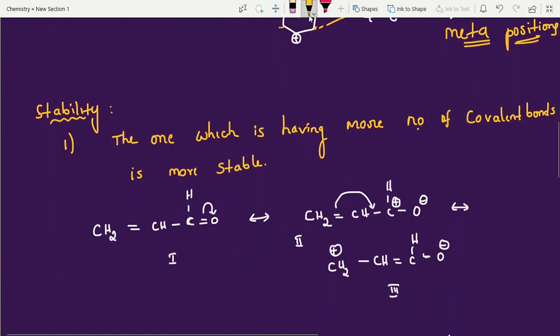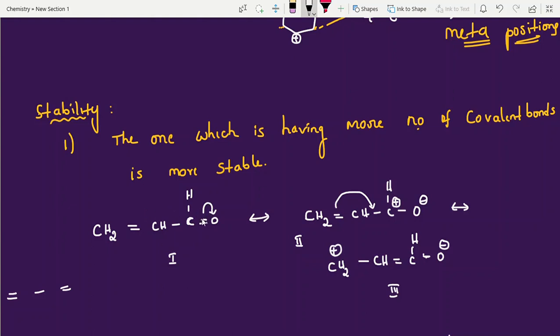Hyperconjugation structure stability questions I have explained already, students, and based on resonance also we have some questions that I am going to explain. See, first one: the one which has more number of covalent bonds is more stable. Sometimes they will give 3-4 structures and ask which is more stable, structure 1, 2, 3, and they will give the names also. See students here, this is pi bond, sigma bond, double bond alternating: pi, sigma, pi. This is the conjugation. See what happens here. It moves electrons, right?